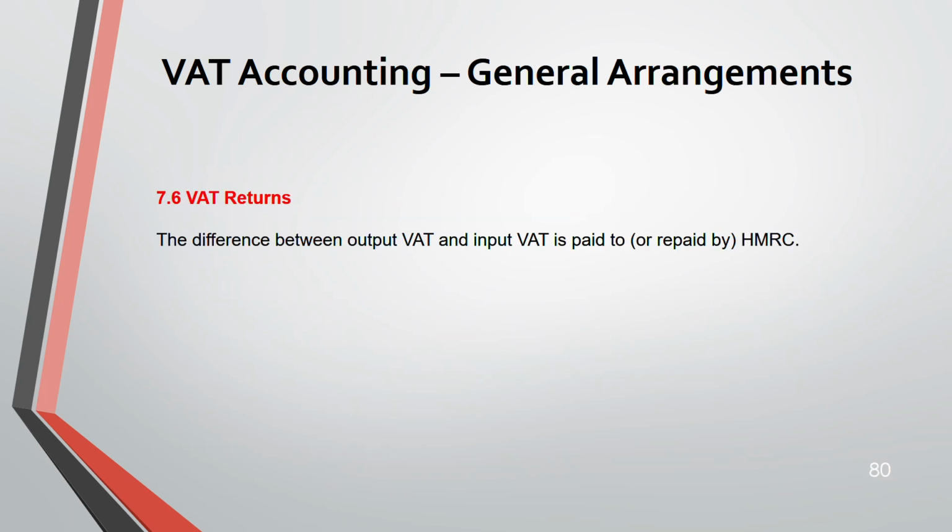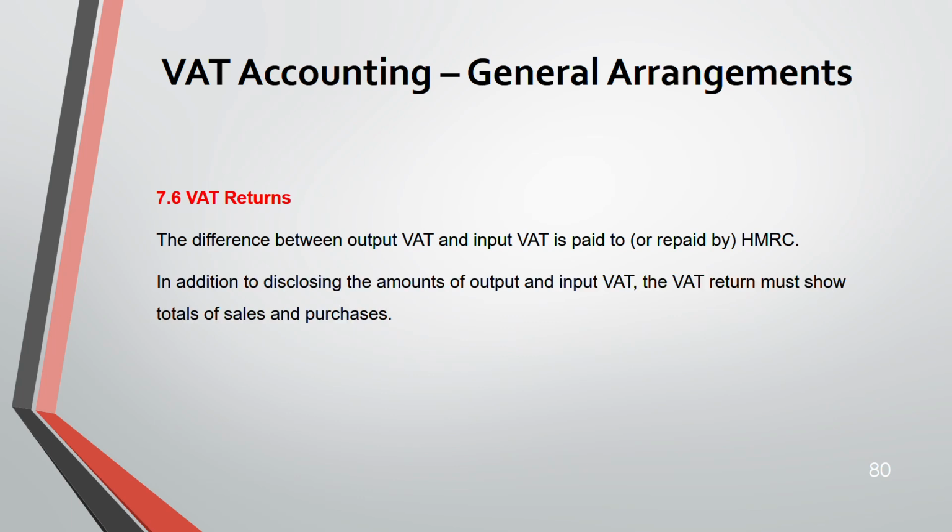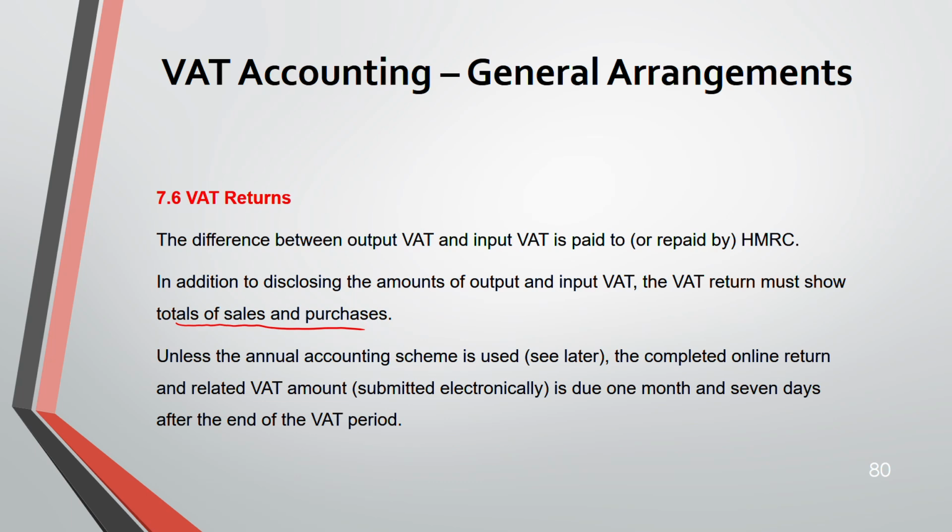So the difference between output VAT and input VAT will be the amount either you have to pay to HMRC if your output VAT is more, or you are going to get repaid by HMRC if your input VAT is more. In addition to disclosing the amount of output and input VAT, your VAT return should show the total of sales and purchases. Unless the annual accounting scheme is used, which we'll see later, the completed online return and related VAT amount is due 1 month and 7 days after the end of the VAT period.